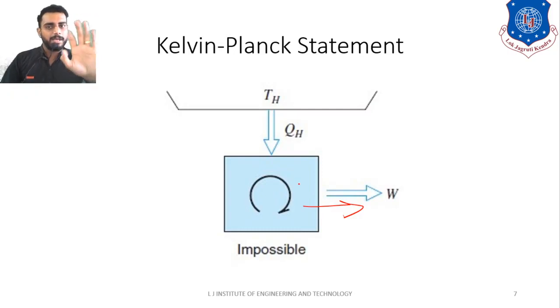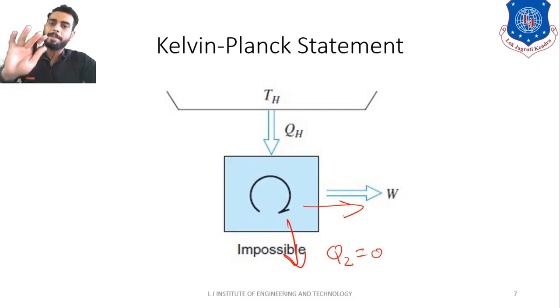It means simply that Kelvin-Planck told us that you cannot convert. See, here you do not have any heat rejection, so heat rejection is equal to 0. So Kelvin-Planck told us that Q2 cannot be 0. It should have some positive value. Okay, simple.